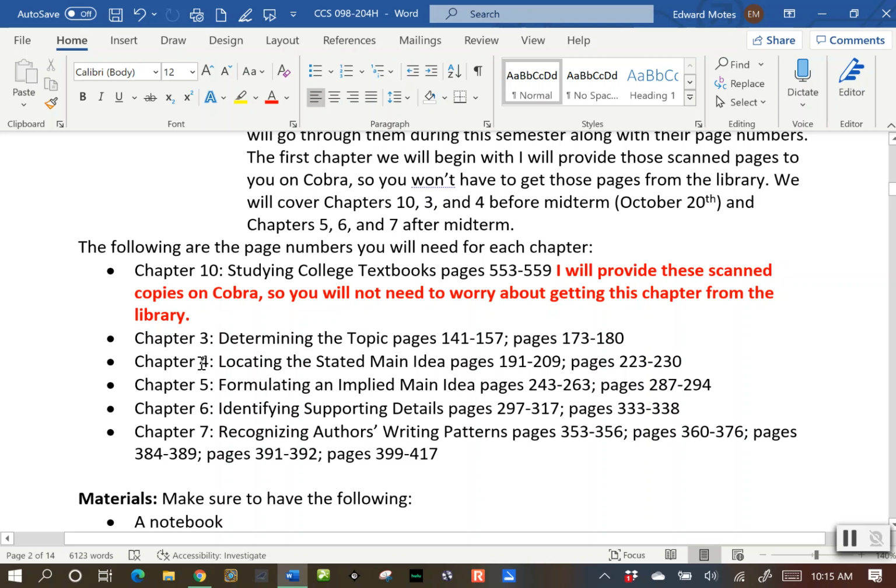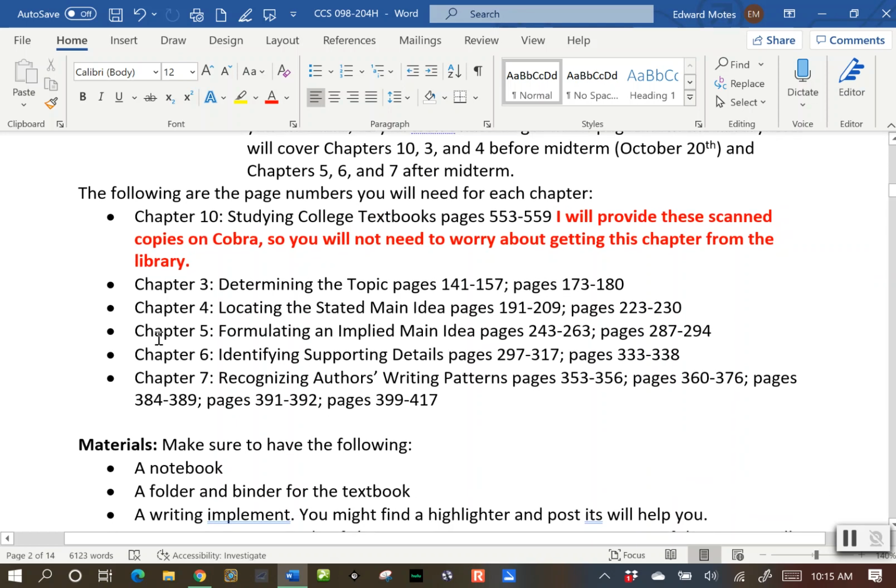If you think you can't purchase the textbook, then you will need to go to the library and get the pages for chapters 3 and 4. That will be before midterm, and midterm for us is October 30th. After midterm we will go over chapters 5, 6, and 7, and here are the page numbers for those.